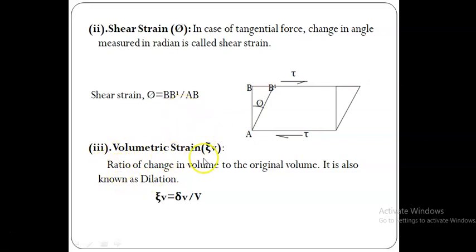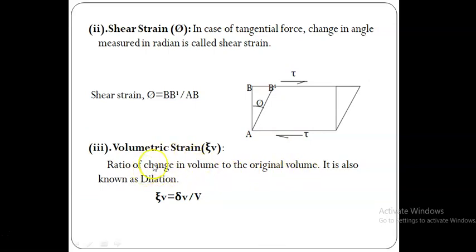Next, volumetric strain. This is another type of strain. The volumetric strain epsilon V is equal to the ratio of change in volume to the original volume. It is also known as dilation. So how can we define the volumetric strain? It is nothing but the ratio between the change in volume and the original volume. We have already seen the linear strain or longitudinal strain, which is defined as the ratio of change in length divided by original length. Here it is volumetric strain, the ratio between the change in volume and its original volume.